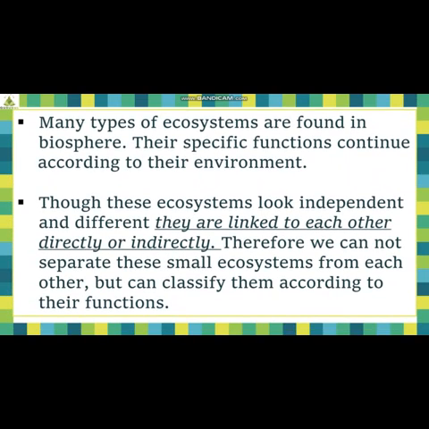Many types of ecosystems are found in the biosphere. Their specific functions continue according to their environment. Though these ecosystems look independent and different, they are linked to each other directly or indirectly. Therefore, we cannot separate these small ecosystems from each other, but can classify them according to their functions. Broadly, all ecosystems are connected or linked with each other. After classifying, we can understand the ecosystems better, right?